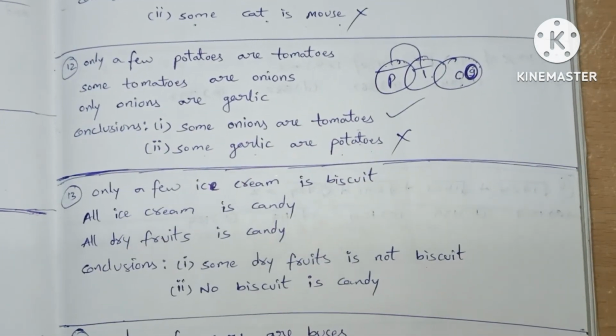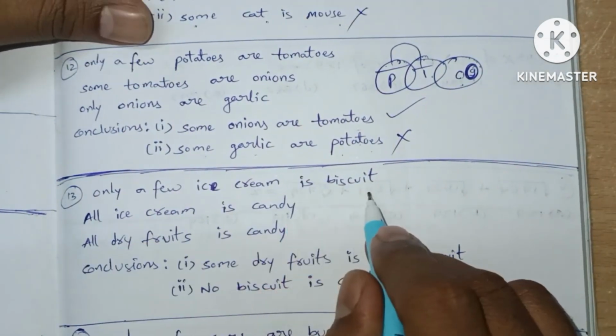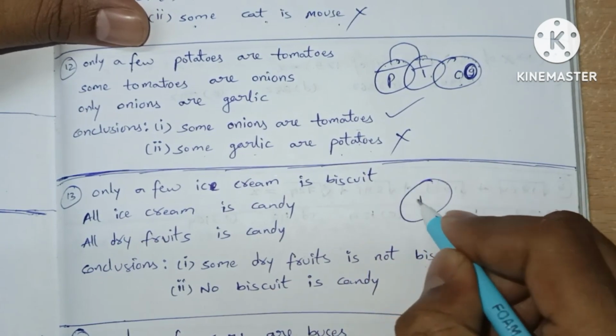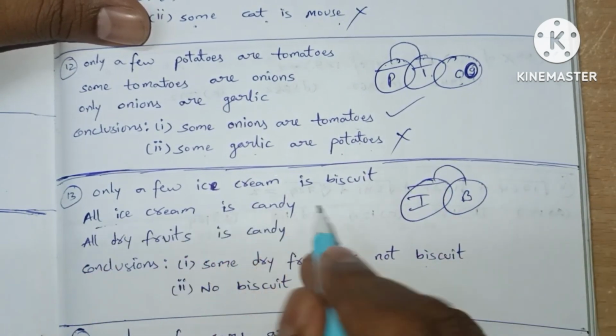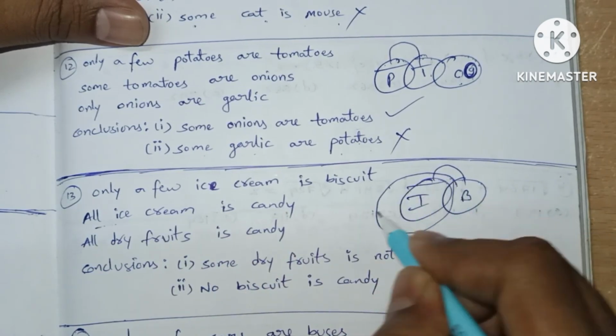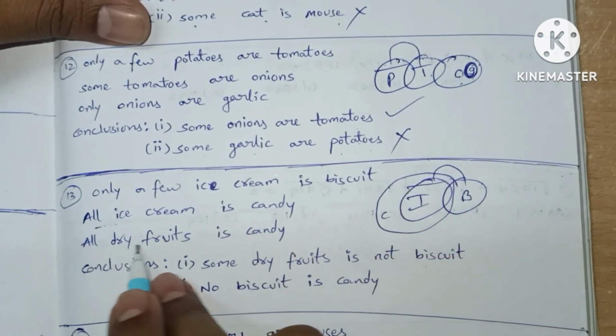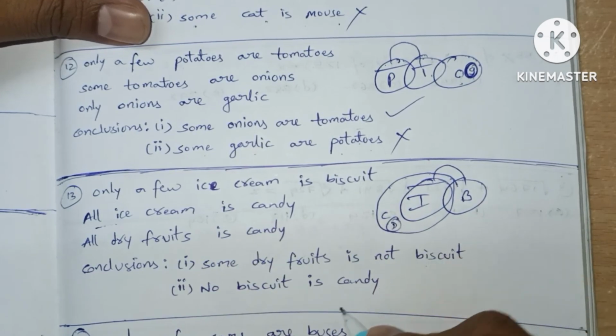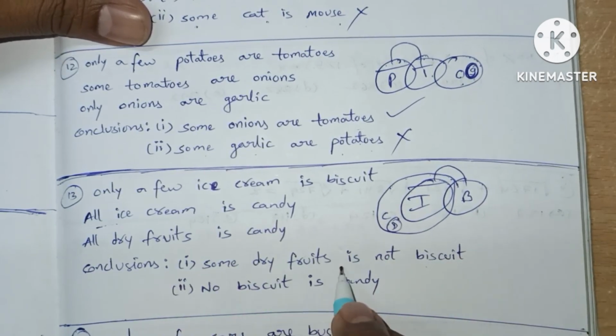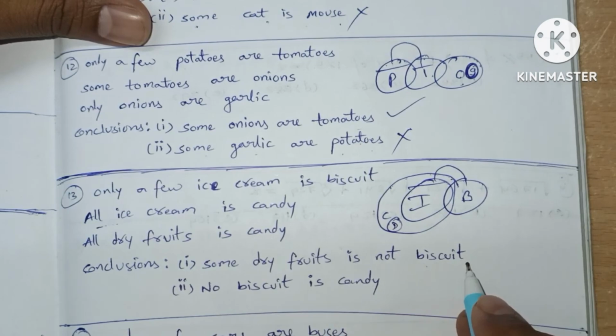Question number 13. Only a few ice cream is biscuit. All ice cream is candy. All dry fruit is candy. So it is dry fruit. Conclusions. Some dry fruit is not biscuit.